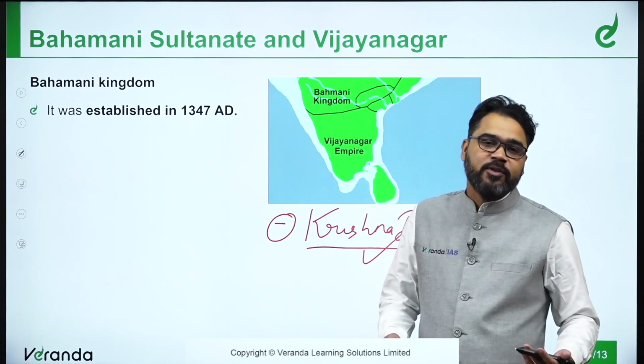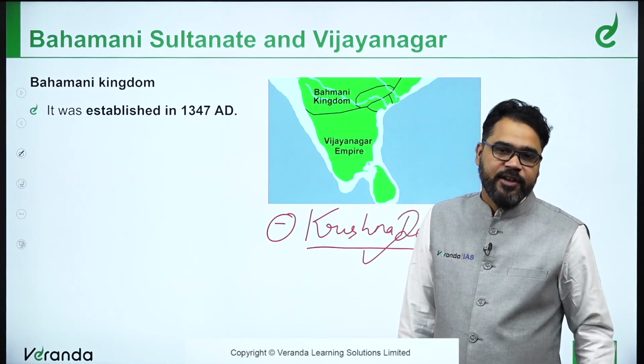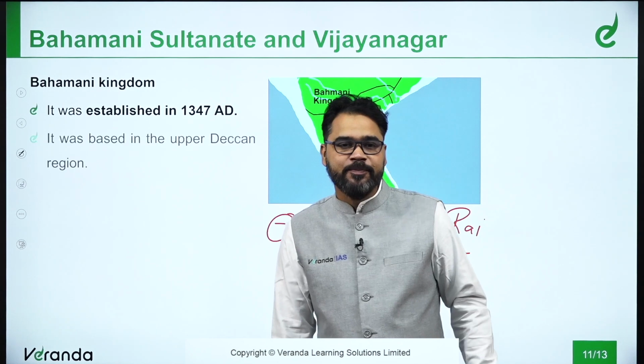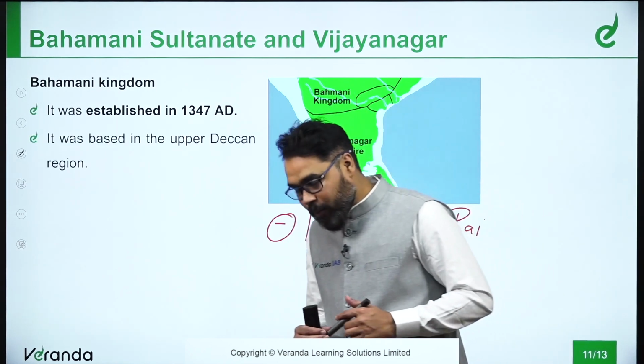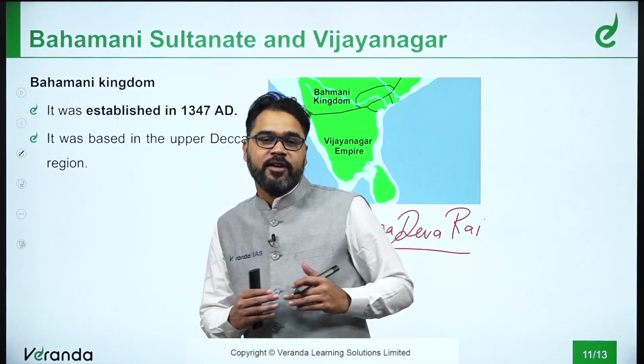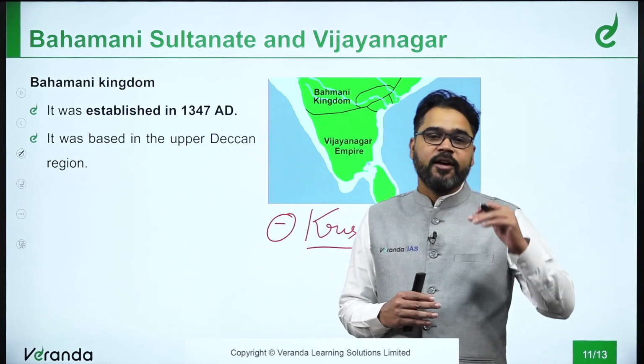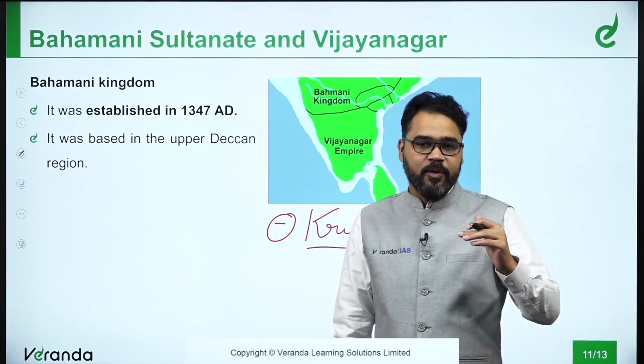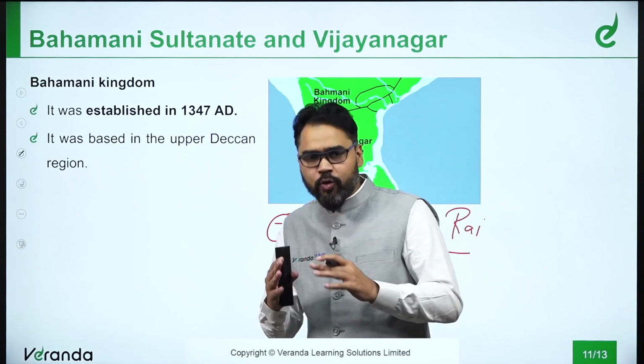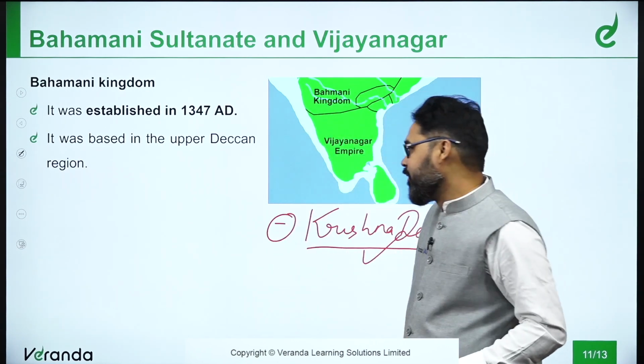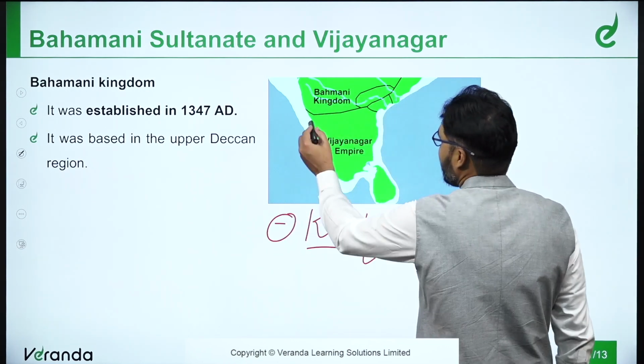If we speak about the Bahmani kingdom, it got established in the year 1347, and they were prominently focused on the Deccan, the Upper Deccan region, whereas the control which the Vijayanagar Empire had was somewhere like this.